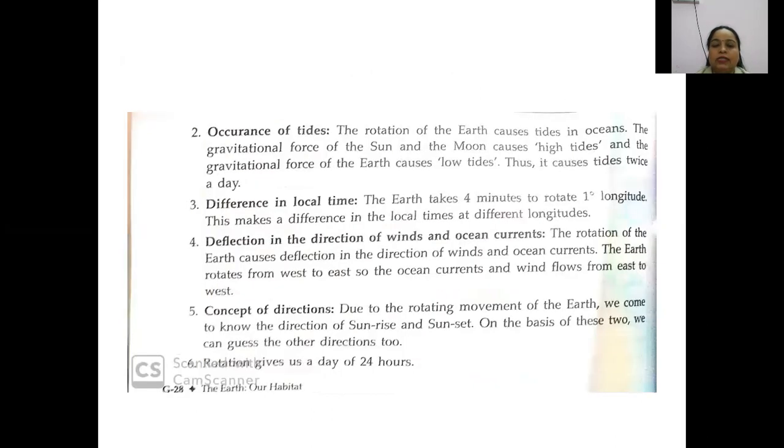Next, other effects of rotation: occurrence of tides, differences in local time, deflection in the direction of winds and ocean currents, and fifth is the concept of directions. So these are the 5 important concepts which result due to the rotation of the earth.